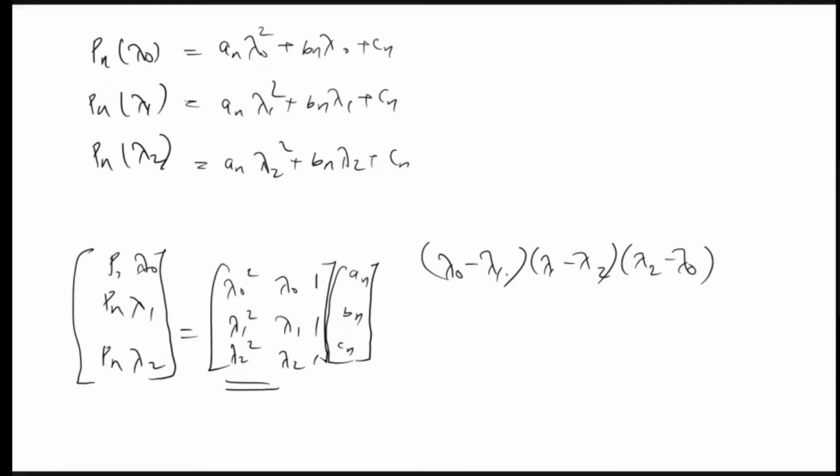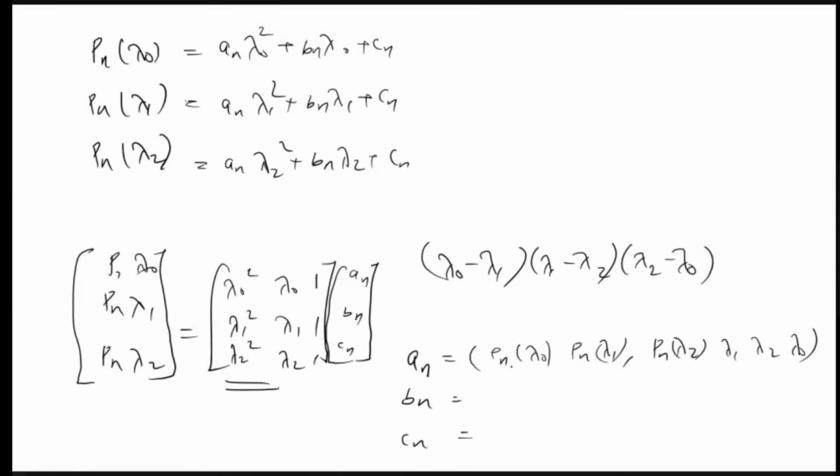If lambda naught, lambda 1 and lambda 2 are all distinct, then obviously the determinant is non-zero. So this is invertible. So an, bn and cn we can write in terms of Pn of lambda naught, Pn of lambda 1 and Pn of lambda 2. We can solve an as a function of all these things, bn is also a function of all these things, and cn is also a function of these.